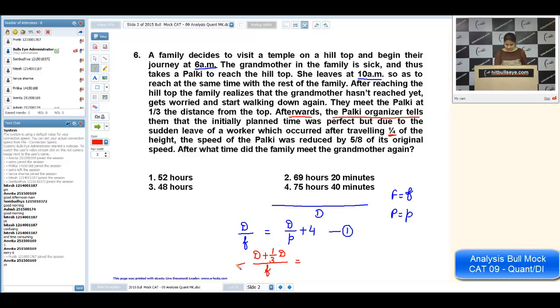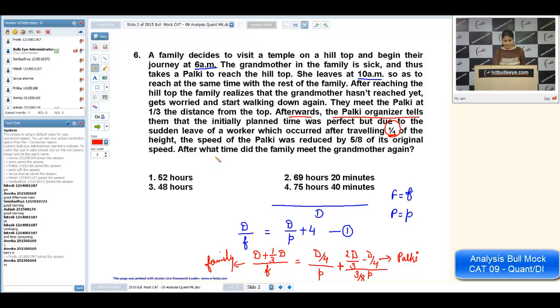Okay. Now, it was the data for family. Now, I'm taking the data for palki. d/4 distance, since we are talking about 1/4 of the distance, that is covered by the same speed. But after that, it means 2d/3 minus d/4, that is the distance left to be covered by palki, and the speed was reduced by 5/8 of its original speed. It means now the speed is 3/8 p. That is the second equation.